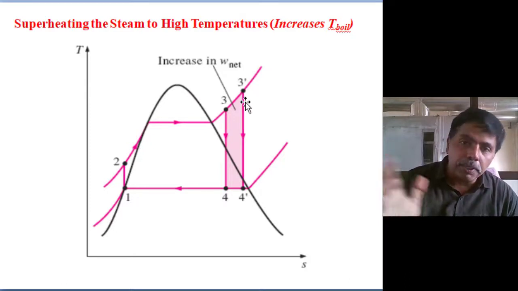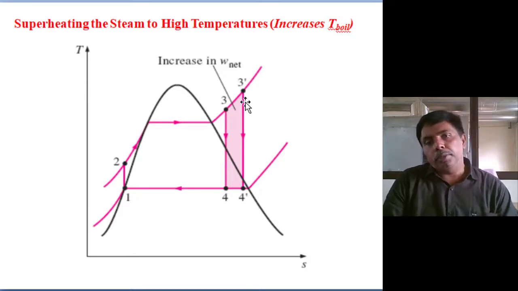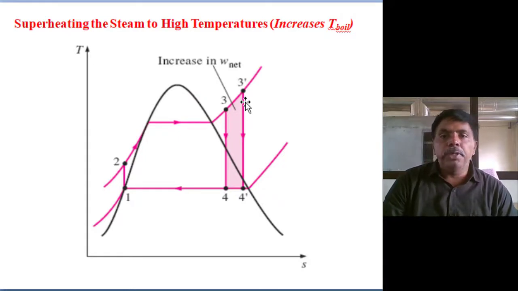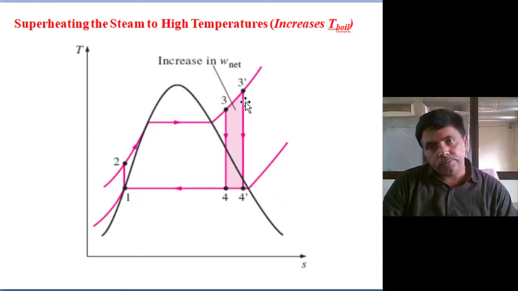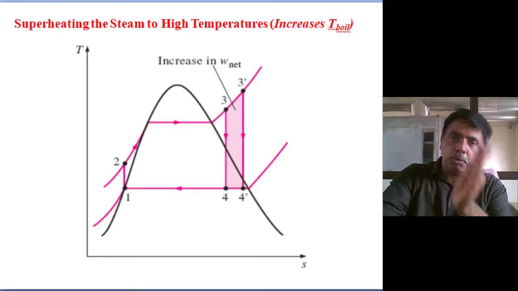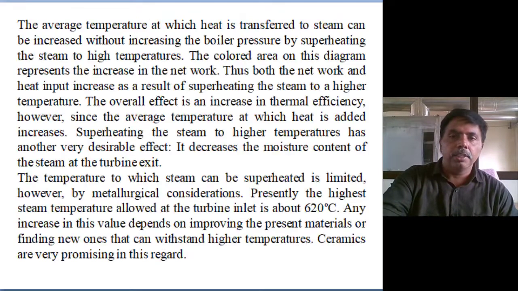At high pressure, whatever materials are available can withstand up to 650 degrees temperature. The maximum superheat temperature we can reach according to available materials is 650 degrees. More than that is practically not possible. So there is some limitation. By superheating also we are enhancing the efficiency.